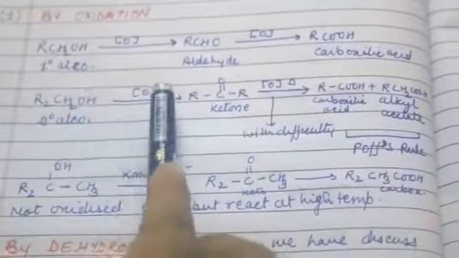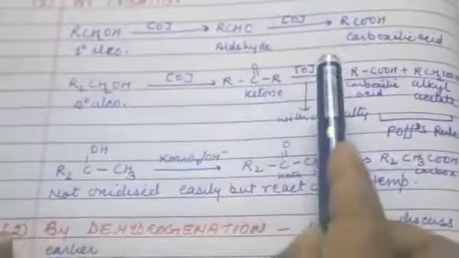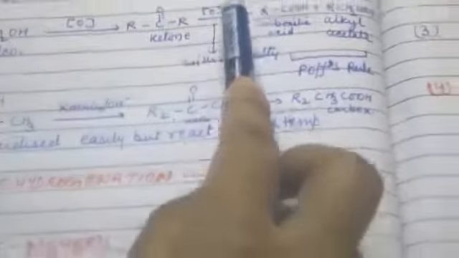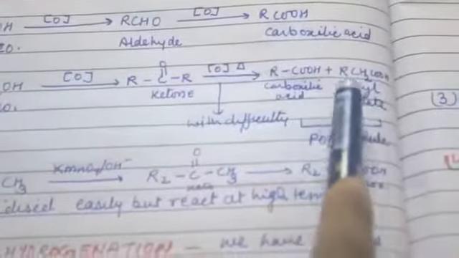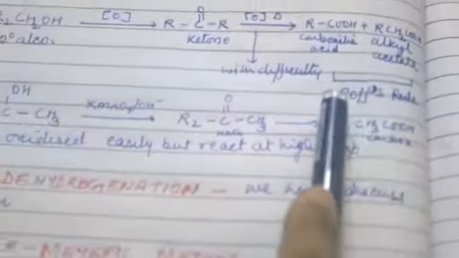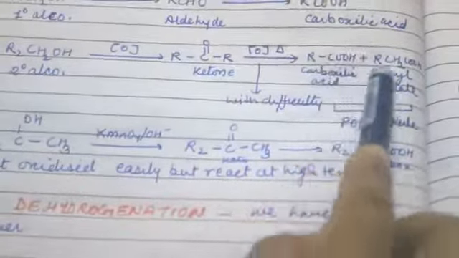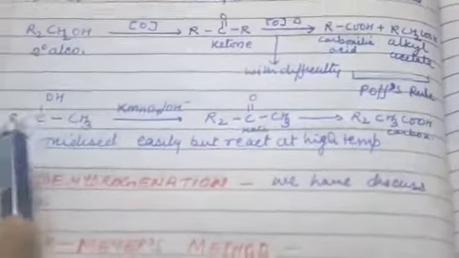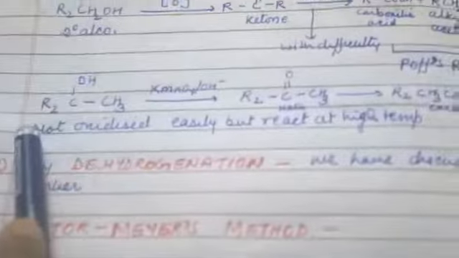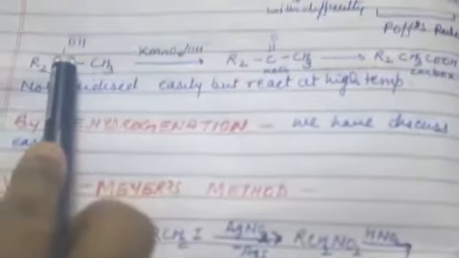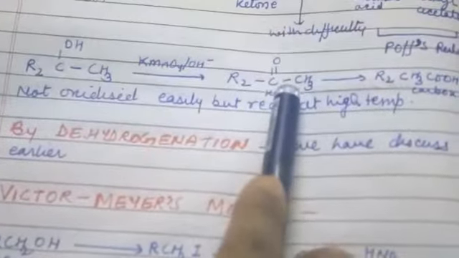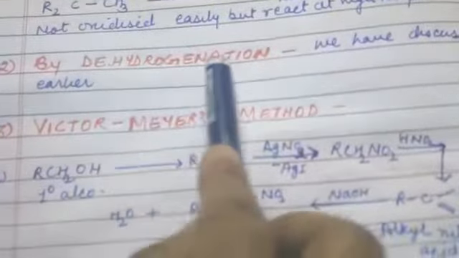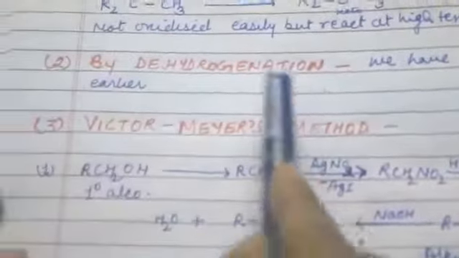So secondary alcohol, when oxidized, forms ketone. Under very difficult conditions, when oxidized, it forms carboxylic acid and alkyl acetate. This is Popoff's rule. When both of these are formed, it is known as Popoff's rule. In case of tertiary alcohol, it is not oxidized easily, but with high temperature and a catalyst, it forms ketone and carboxylic acid on further oxidation. Dehydrogenation we discussed earlier, so we leave this.